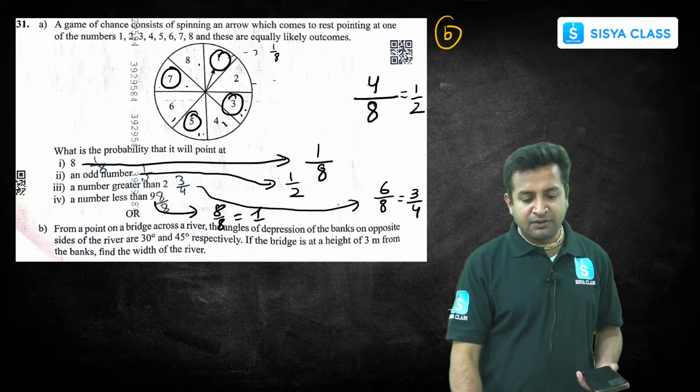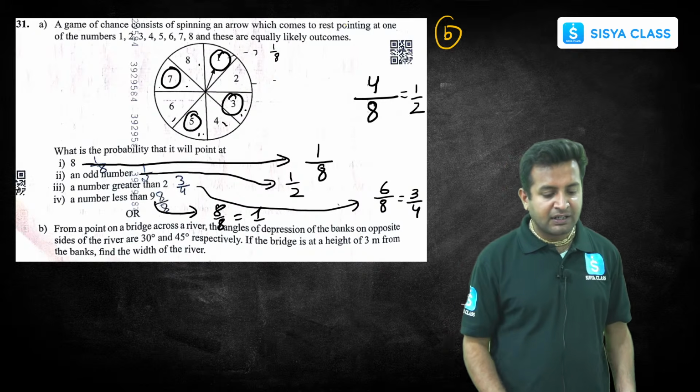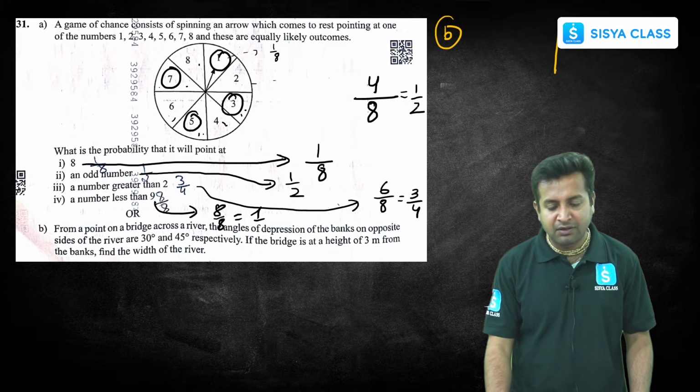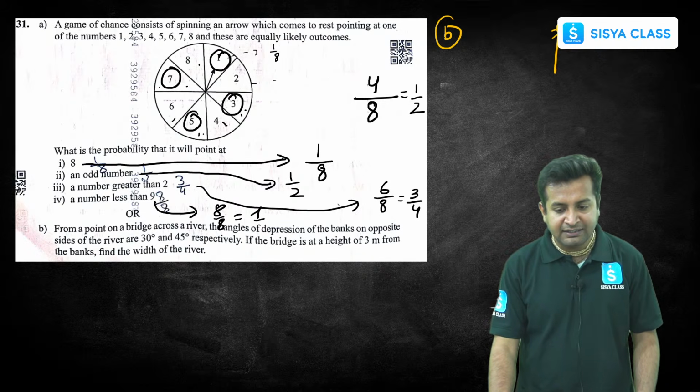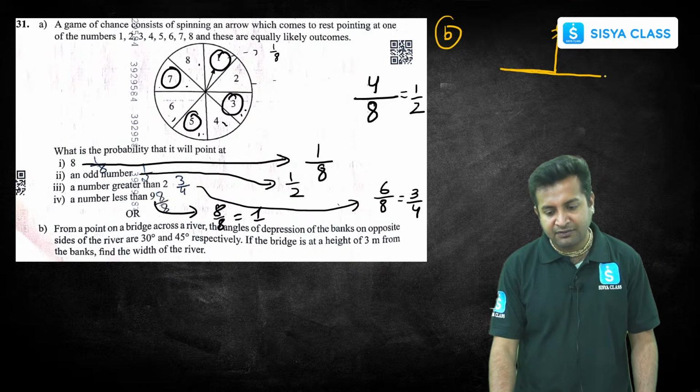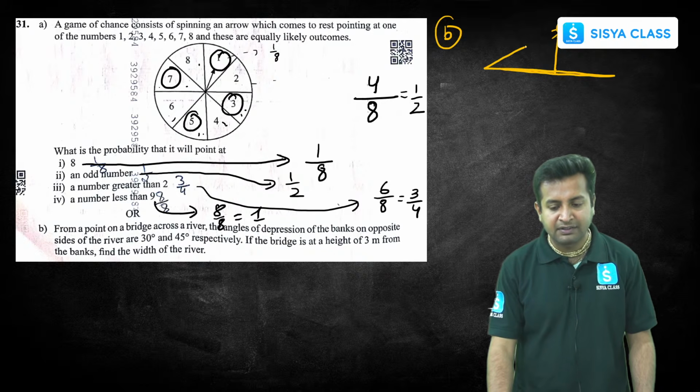Okay. So let's solve this question. From a point, there's a person on the bridge, right? And this person is observing the banks of the river.